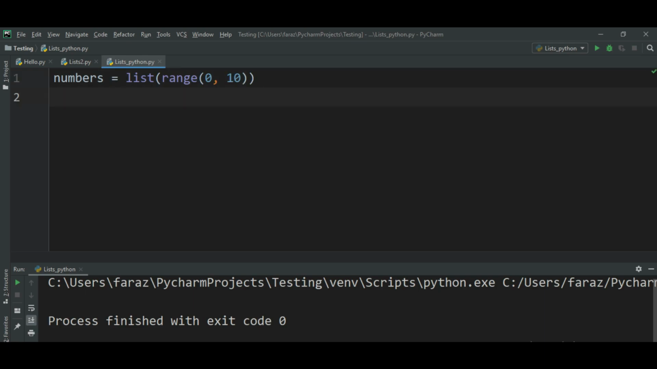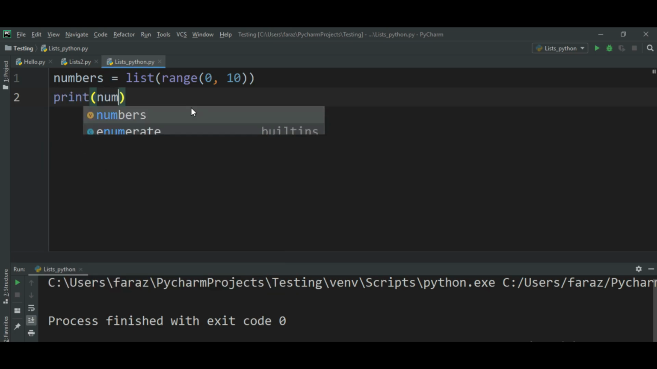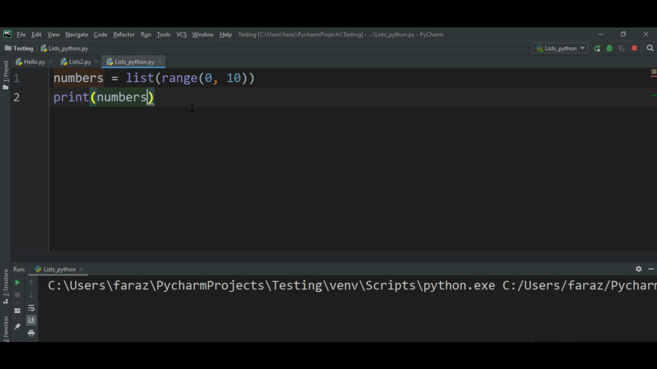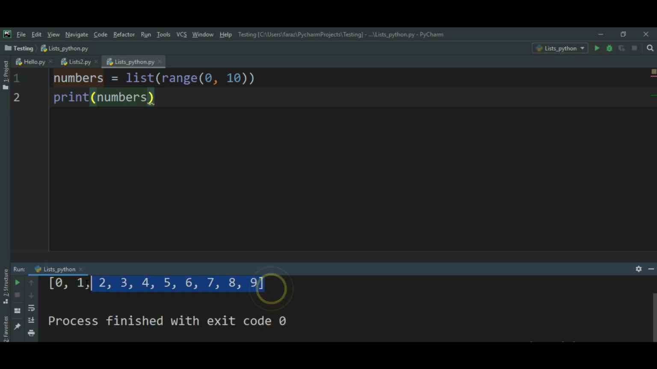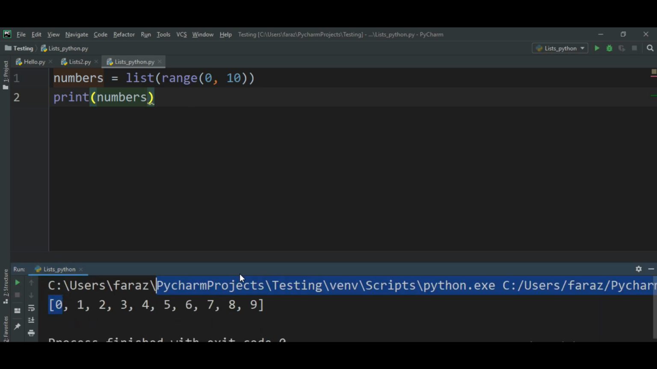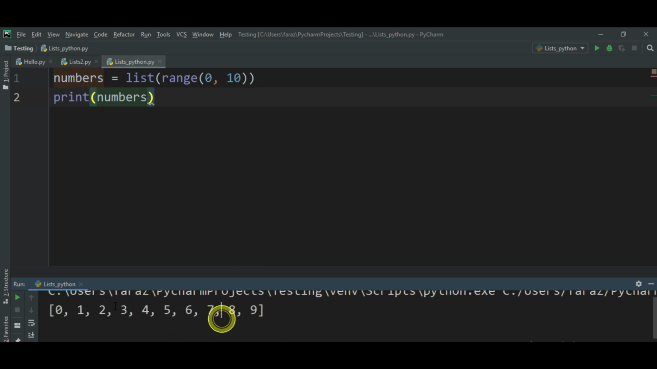So I am creating my list using the first method, the list method. I'm going to print numbers, save it and run. You can see here I got numbers from 0 to 9 using the range function, right? So using the list method, inside that I am passing the range function. I hope you got it. It's not compulsory that you have to pass range. You can also pass a tuple into the list.